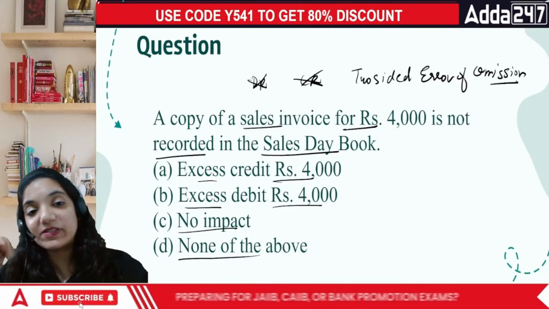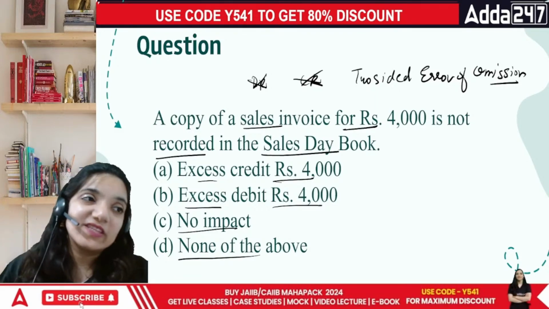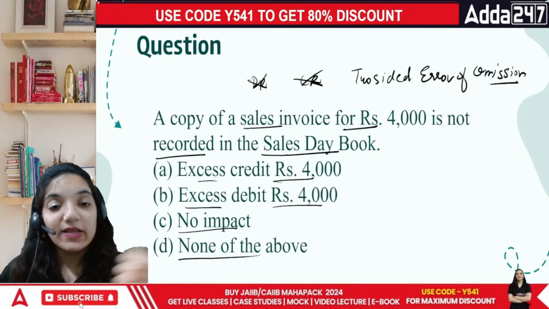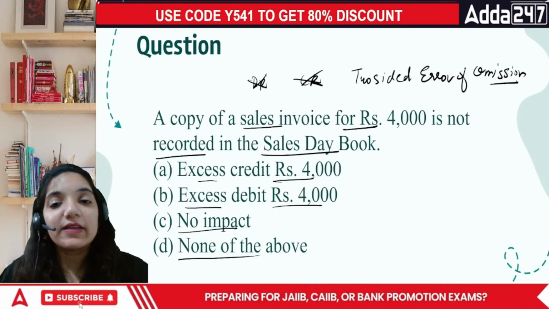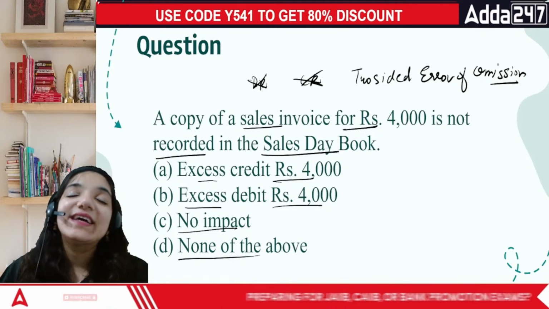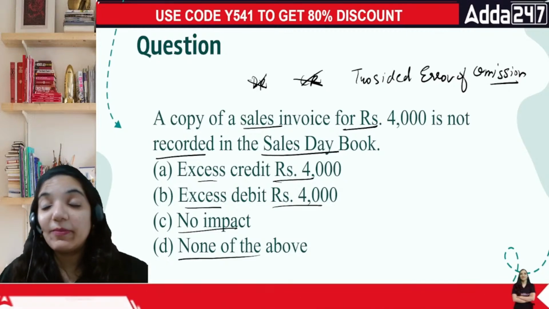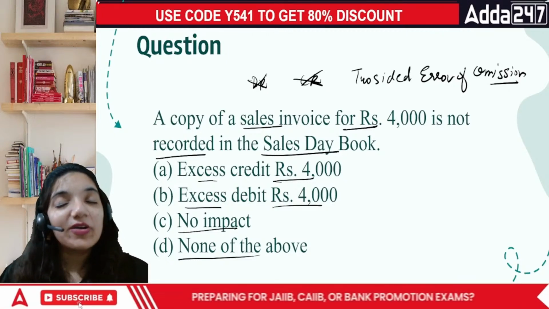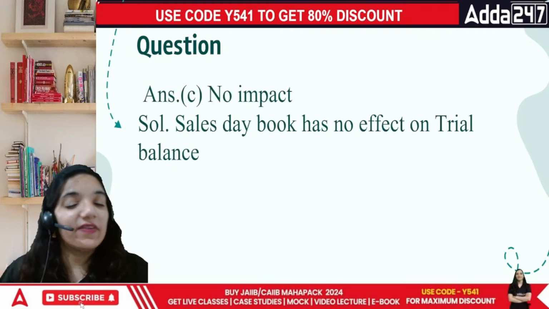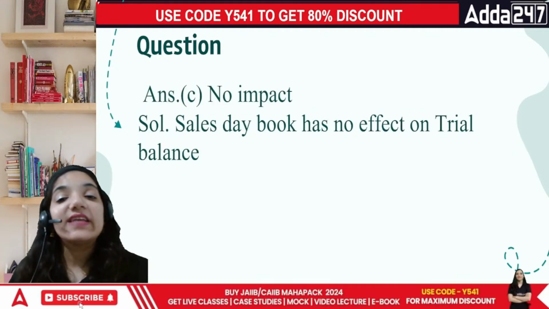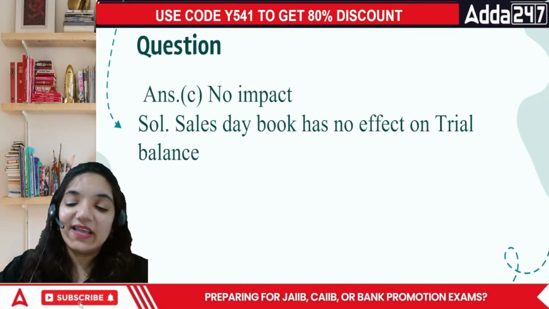When we define this specific area, two-sided error of omission, things are going to change on both sides because we forgot to record it altogether. So if we forgot to record it altogether, that means we forgot to record the name of the debtor even. Sales day book is for the credit sales. In this case, since both the debit and the credit side are not written, if you open that specific trial balance, there is no impact because it is an error of omission. Done, everyone? Now let's look at the next point.